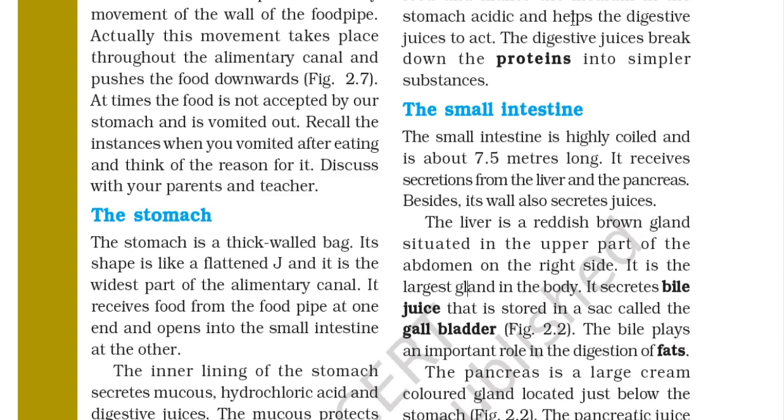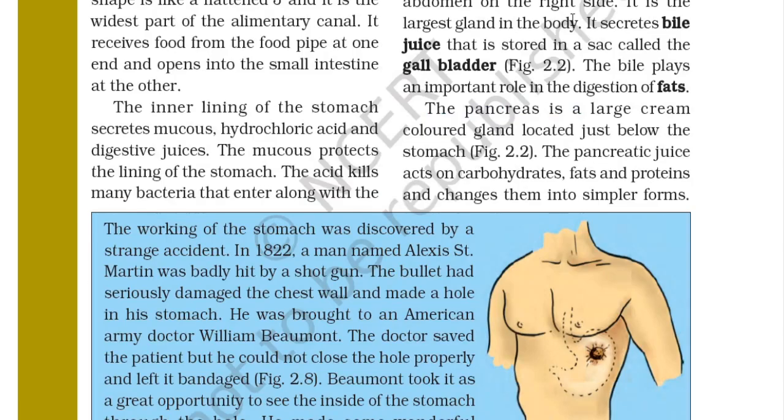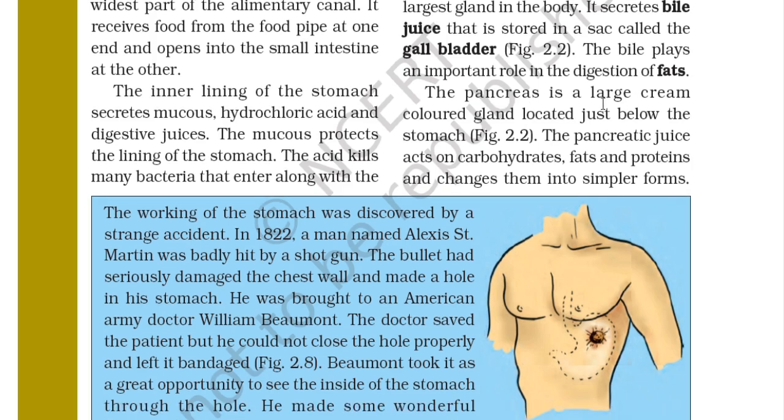It is the largest gland in the body. It secretes bile juice that is stored in a sac called the gallbladder. The bile plays an important role in the digestion of fats. So in the gallbladder, the bile juice is stored and it helps to digest the fats in the food. The pancreas is a large gland located just below the stomach.